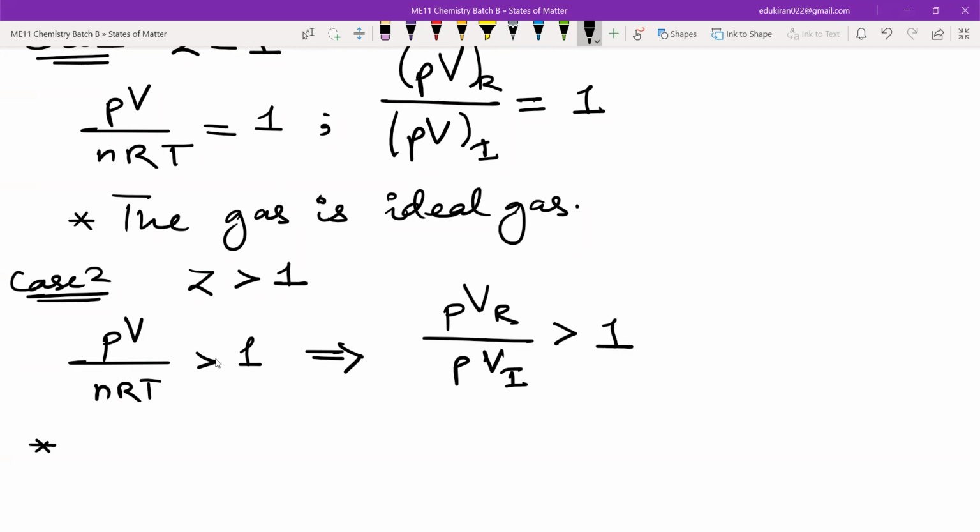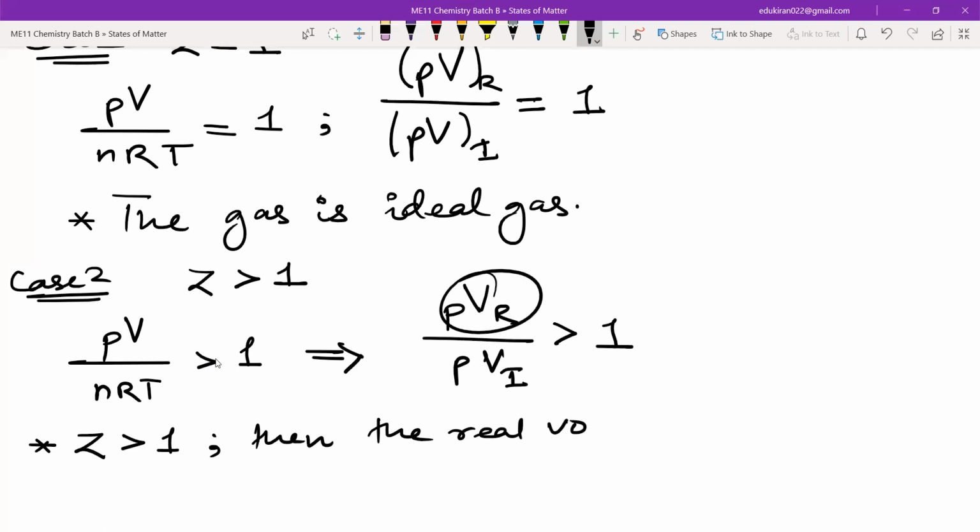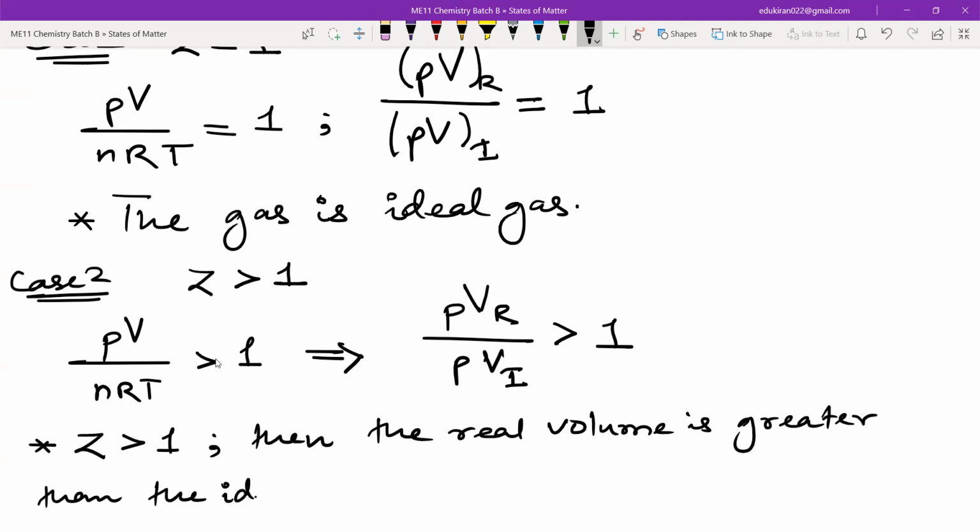It means that if Z is greater than 1, then the real volume, this numerator part, will be greater than the ideal part, right? The real volume is greater than the ideal volume.